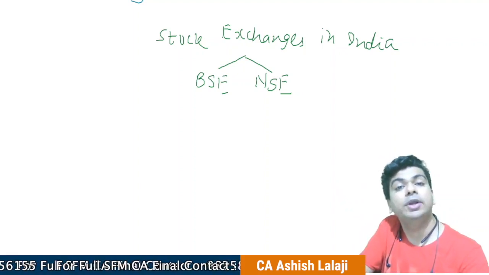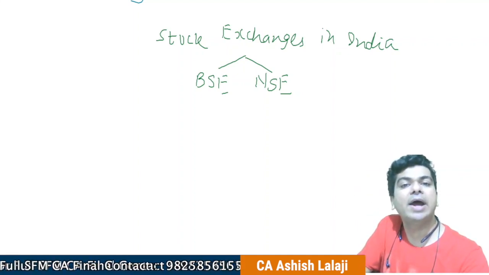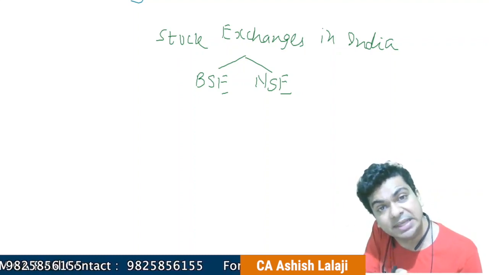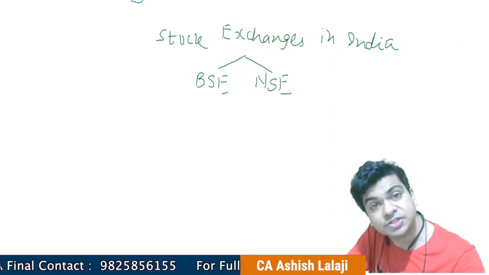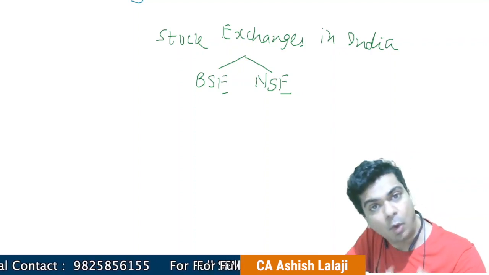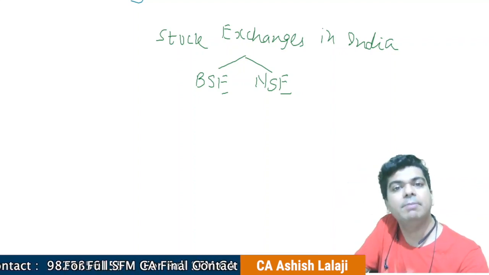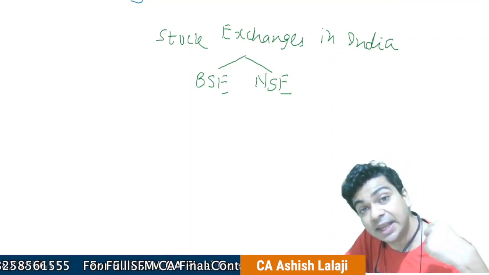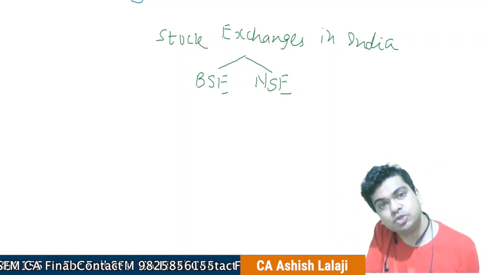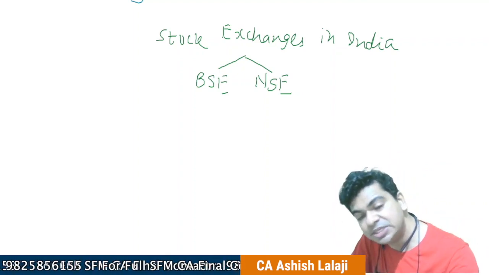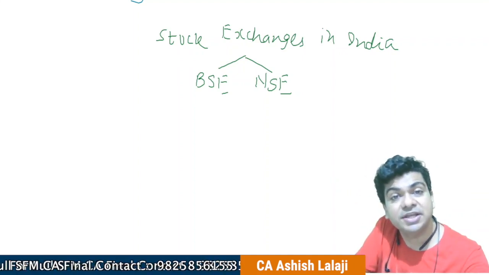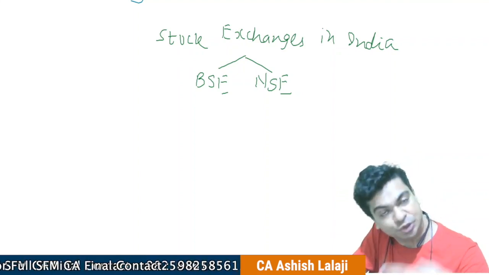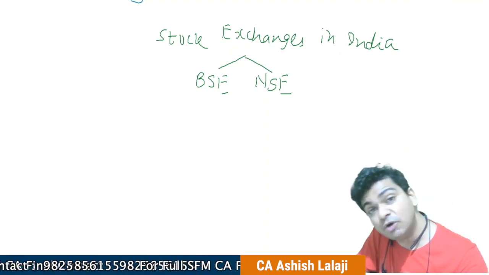But now, because new technology is available, we do not require such a large number of stock exchanges. So all these stock exchanges, other than BSE and NSE, I'll be very honest, are really struggling to survive. So right now we have two major stock exchanges in India. Even between BSE and NSE, although Bombay Stock Exchange is highly popular, no doubt about that, it is the oldest stock exchange of India, perhaps the oldest stock exchange of Asia also.